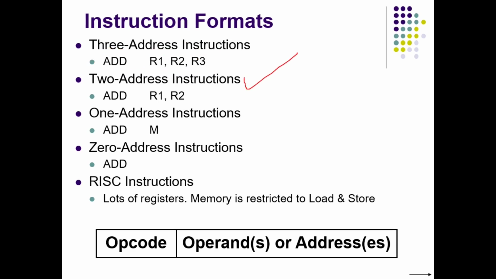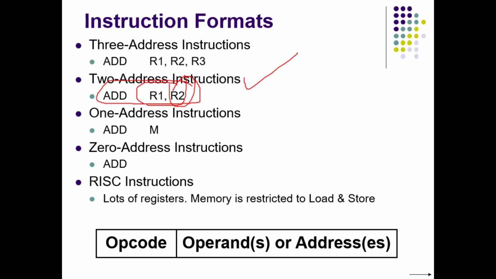One more format is the 2 address instruction, where I can refer to only 2 operands for every instruction. Now how exactly does this addition work? In such cases R1 and R2 are added and stored in R2 itself. So the last operand is always the destination.